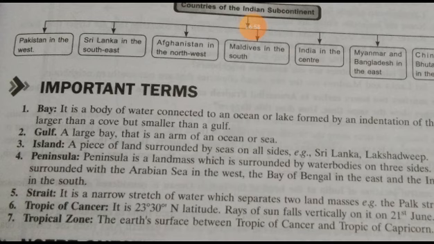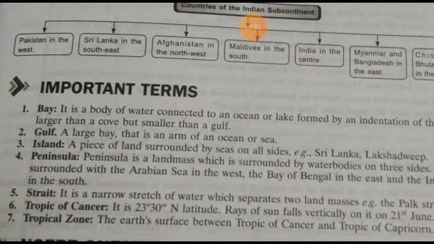Means on one side there is land and on three sides there are water bodies, that is called a peninsula. And an island is surrounded on all sides by water bodies. So this is the basic difference between island and peninsula. Then another term, that is strait. A strait is a narrow stretch.